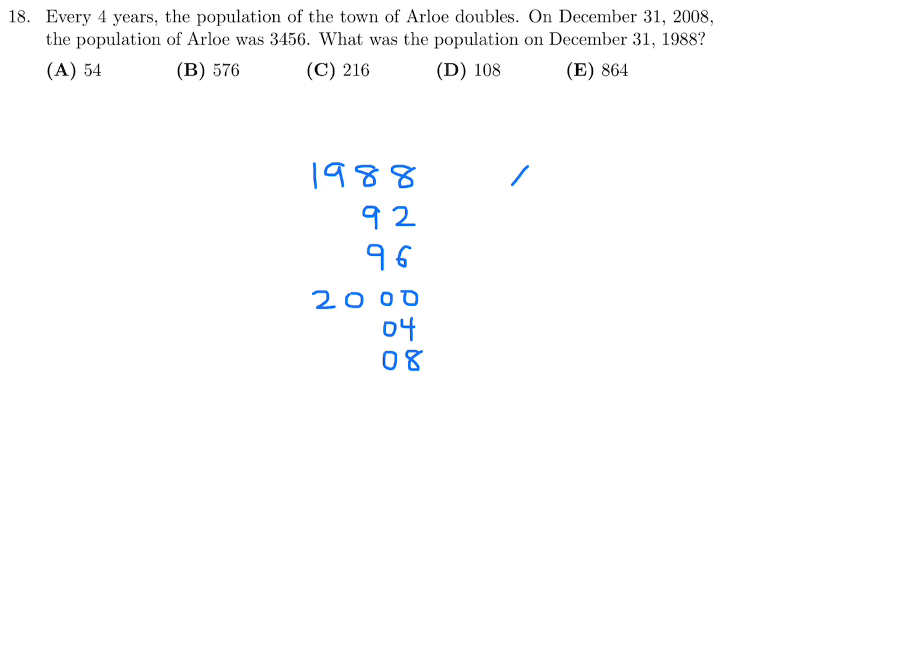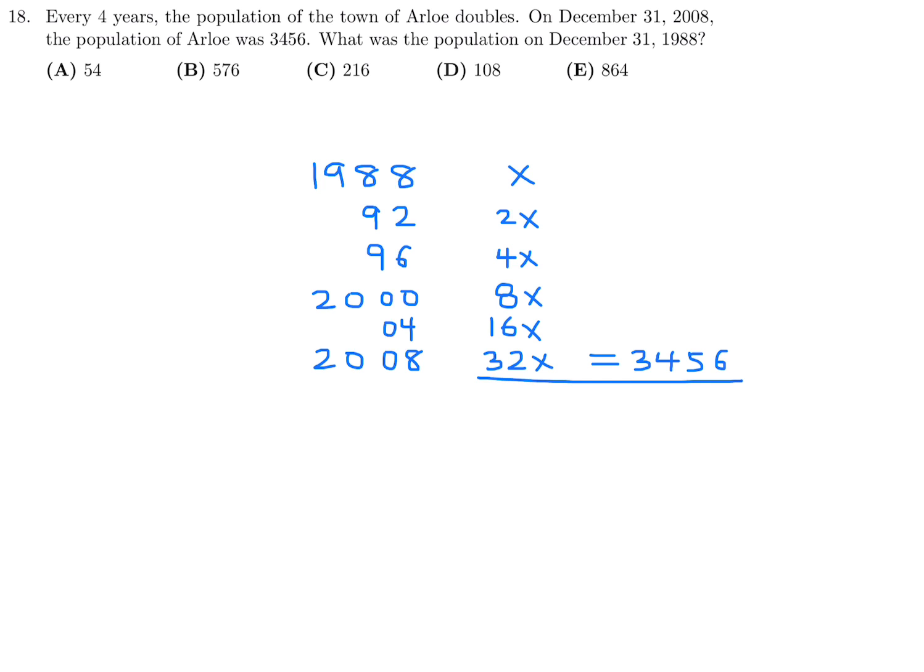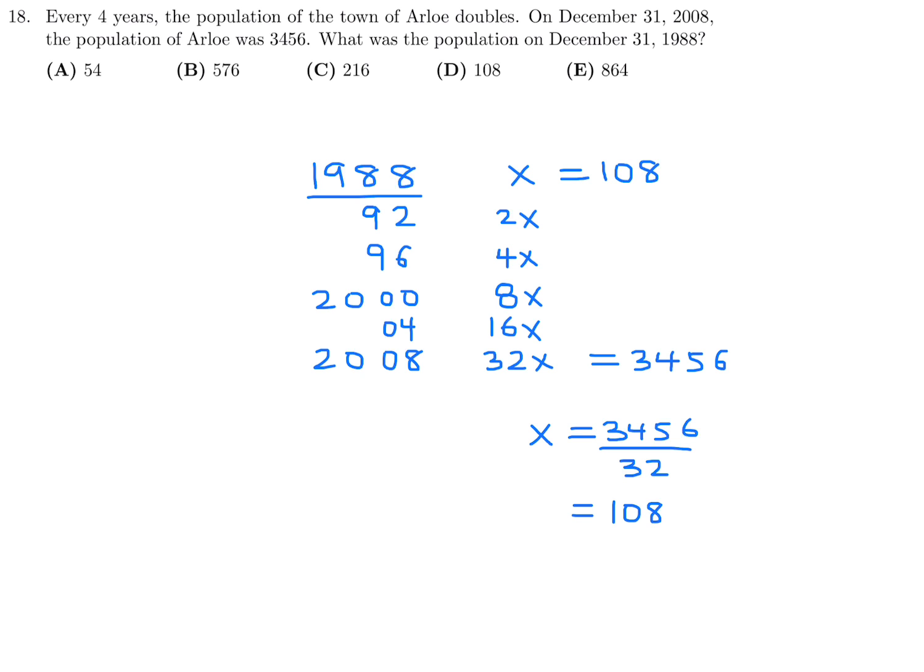So initially, let's just say the population was X. In 92, it would be 2X. In 96, it would be 4X. In 2000, it would be 8X. And in 2004, 16X. And then finally, 32X in 2008. And they're saying that in 2008, the population is equal to 3,456. So this is the equation that we have to figure this out. Therefore, X is 3,456 divided by 32, and that is 108. So X is 108, and therefore the population in 1988 was 108. So number 18, the answer is D.